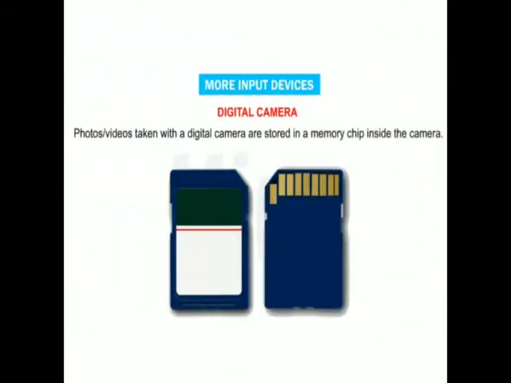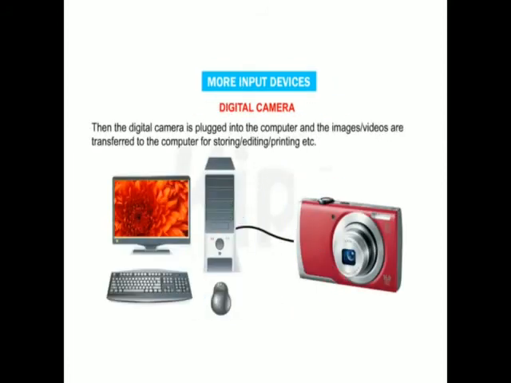Next, digital camera. A digital camera is used to take photographs and record video. After taking the videos and photographs, we can plug the digital camera into the computer, and then all the videos and photos we can transfer into the computer and store them there.